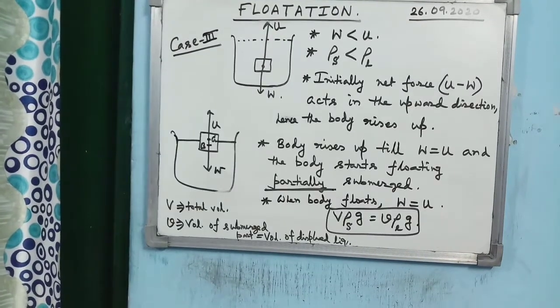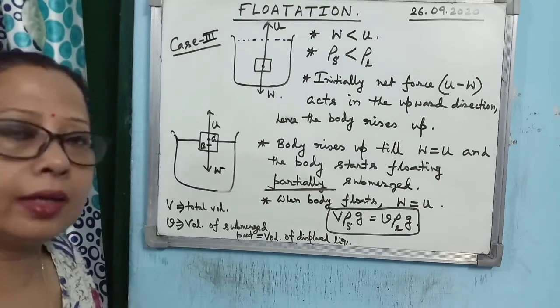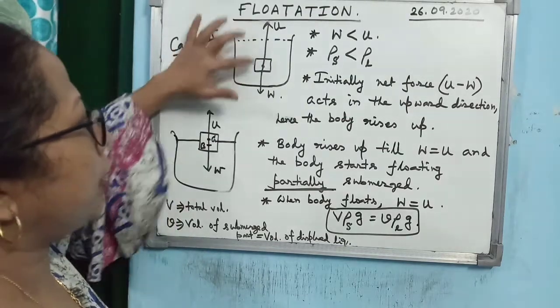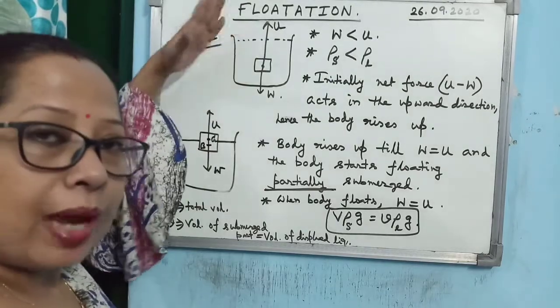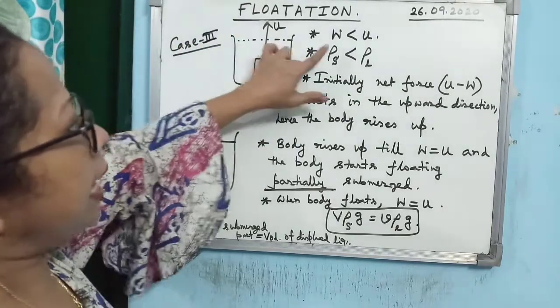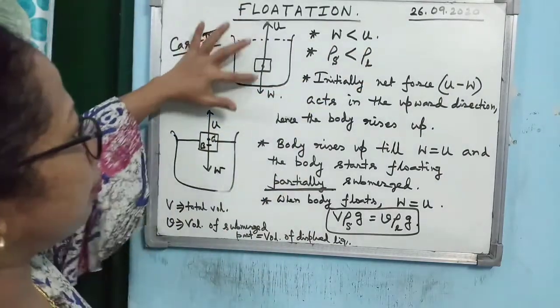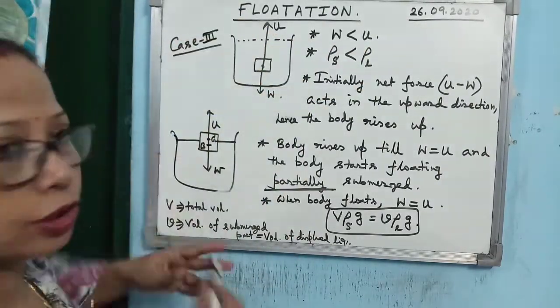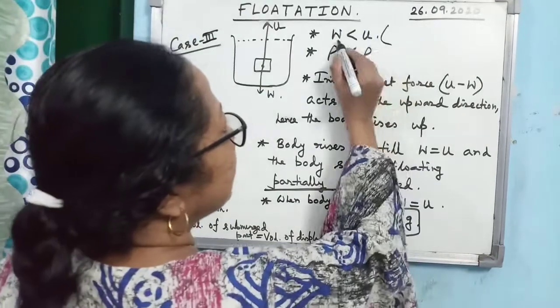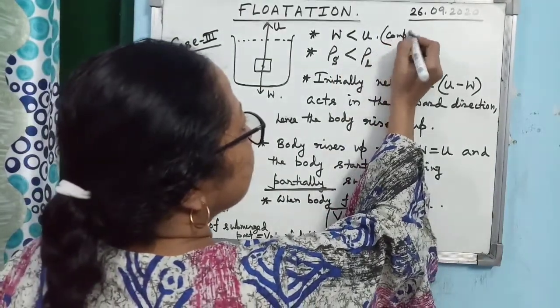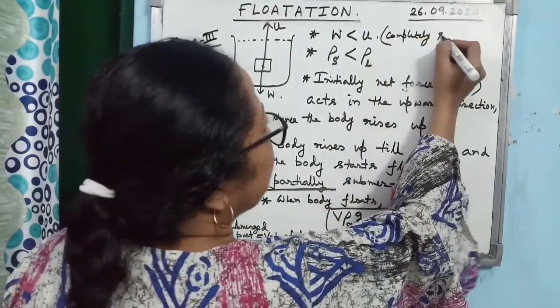Now this last case of flotation is very interesting. Just try to understand it. Suppose you have kept a body within a liquid, completely submerged, and the weight of the body is less than the upthrust acting on the body when it is completely submerged. Alright, so here I am writing W less than U when it is completely submerged.